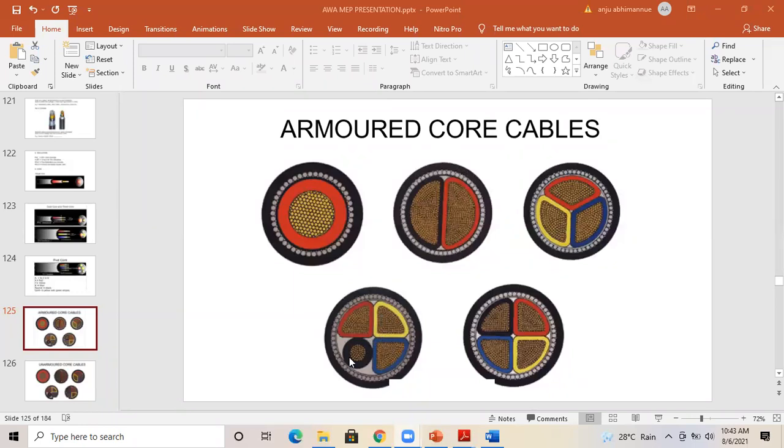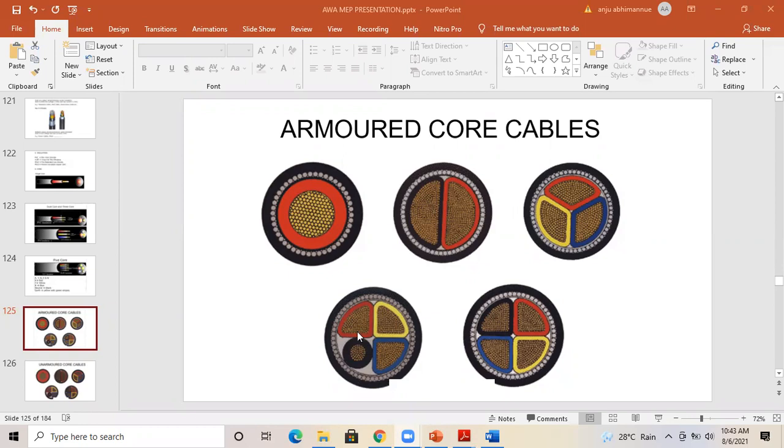You can see the black wire. Obviously, it will be the neutral. It is actually half of the remaining cross section. This one is 4 core. Okay, you can see all are in equal size. 1, 2, 3, 4. So whenever you see, you need to count the numbers as well as check the size also. You can observe that this one is having a half core.